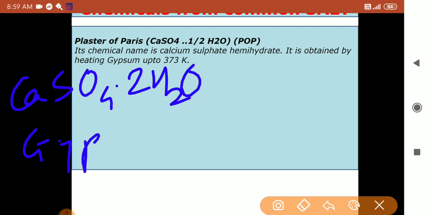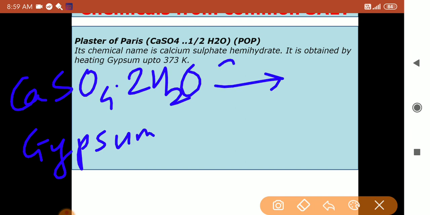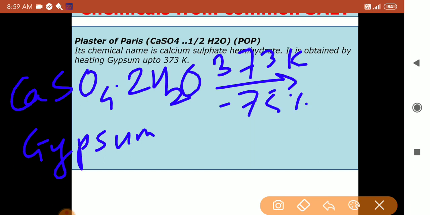On heating up to 373 Kelvin, to how much? We have to heat up to 373 Kelvin. On heating to 373, it loses 75% water. How much water does it lose? 75%. Remember this reaction very, very carefully. It is asked for 3 or 2 marks in the board exam.